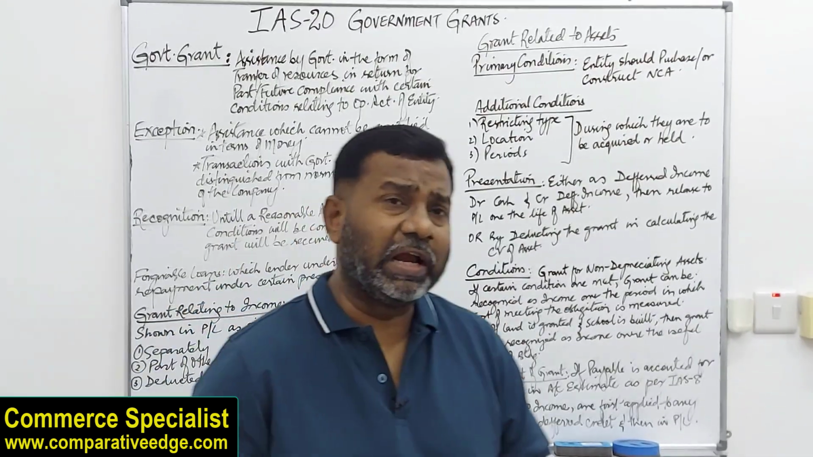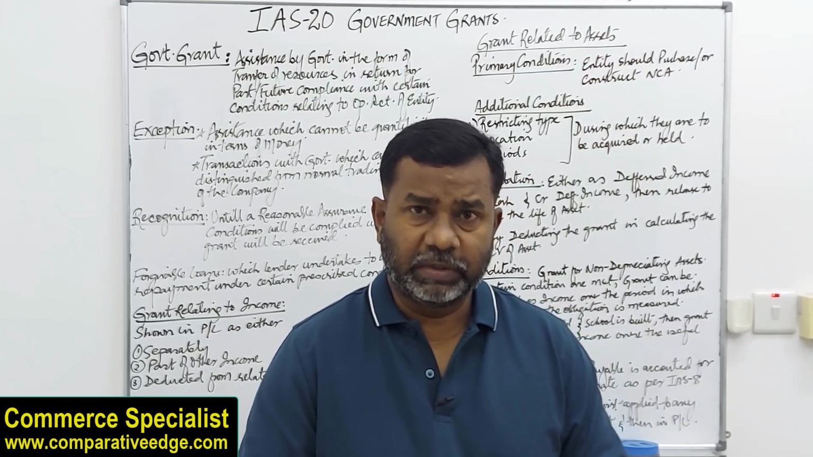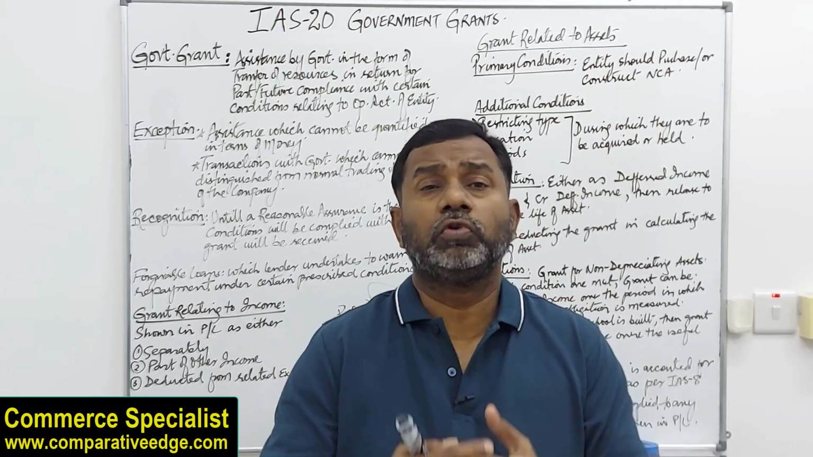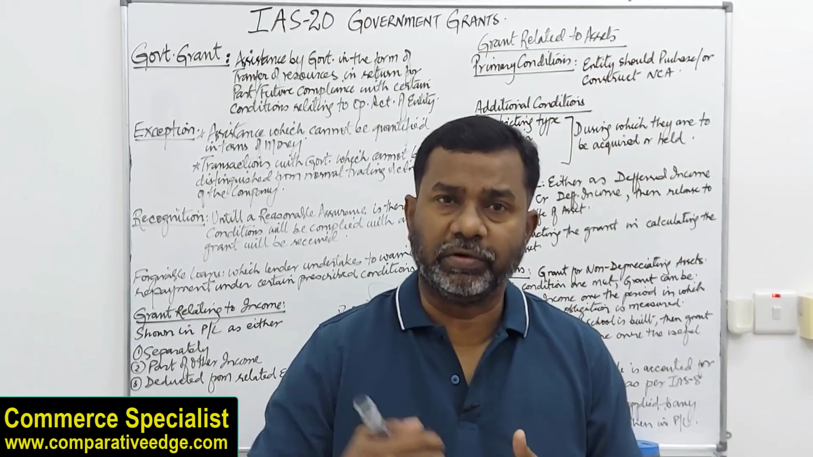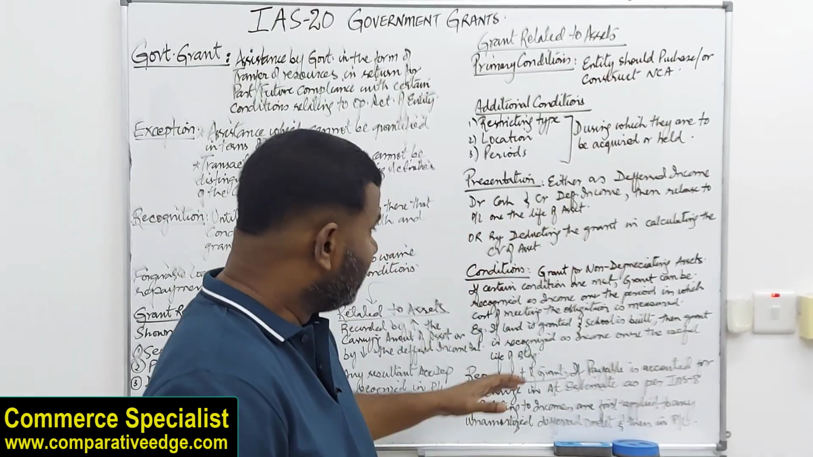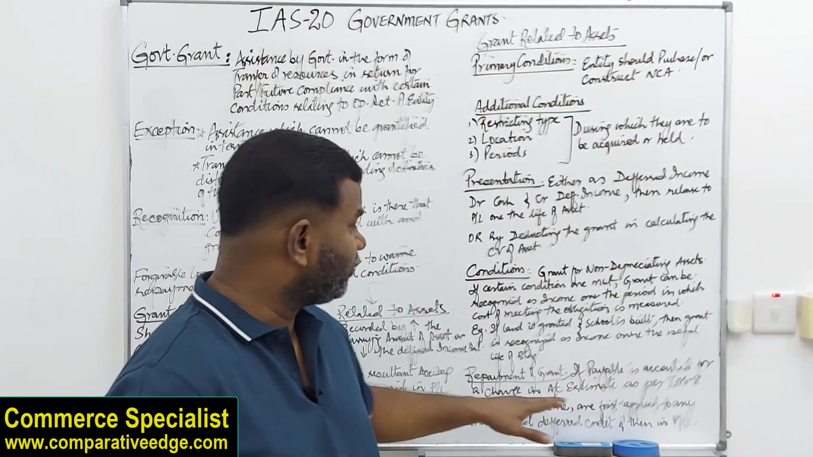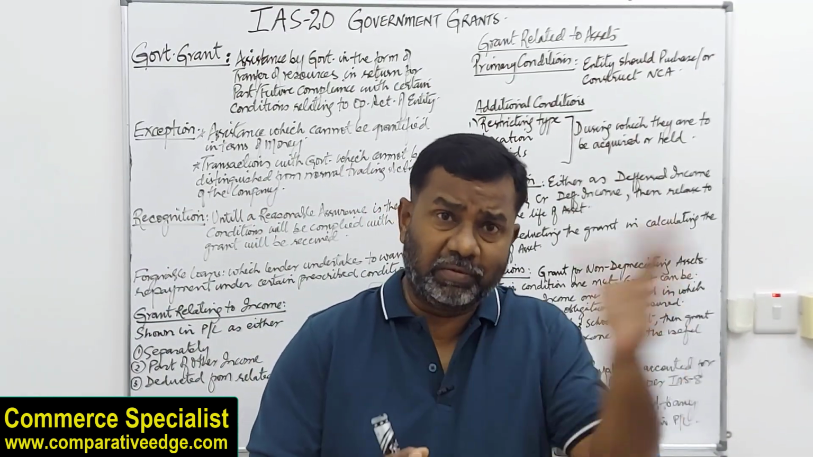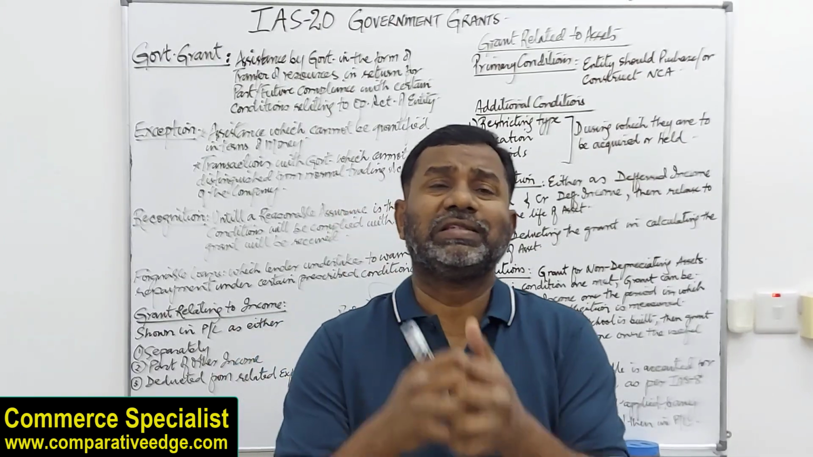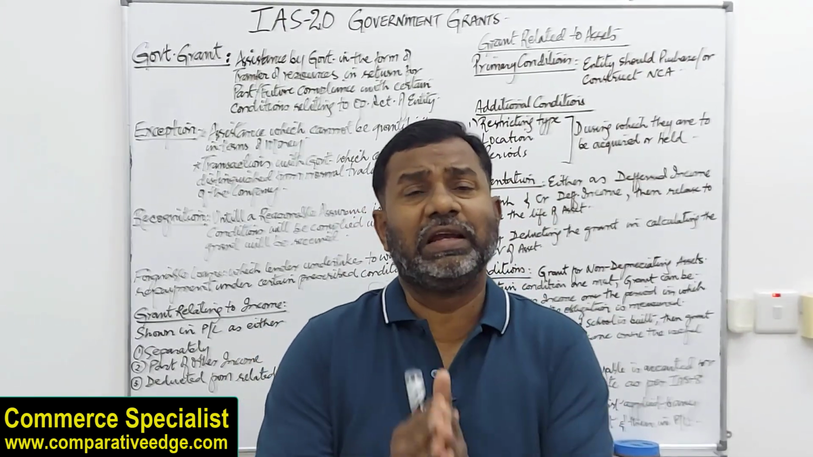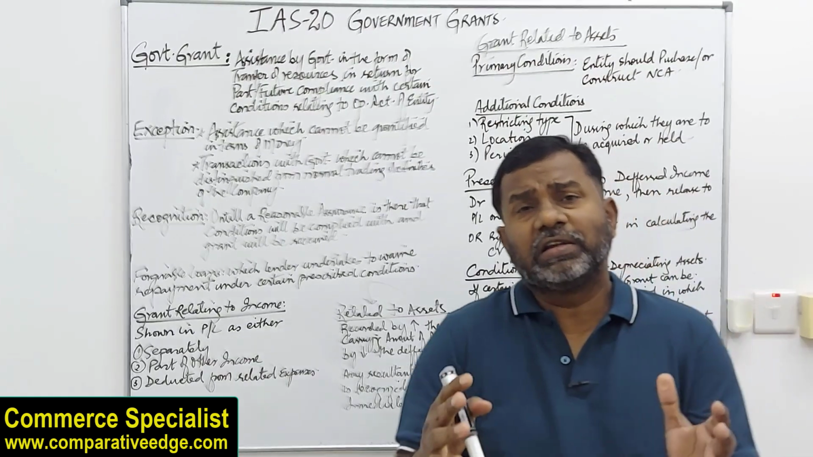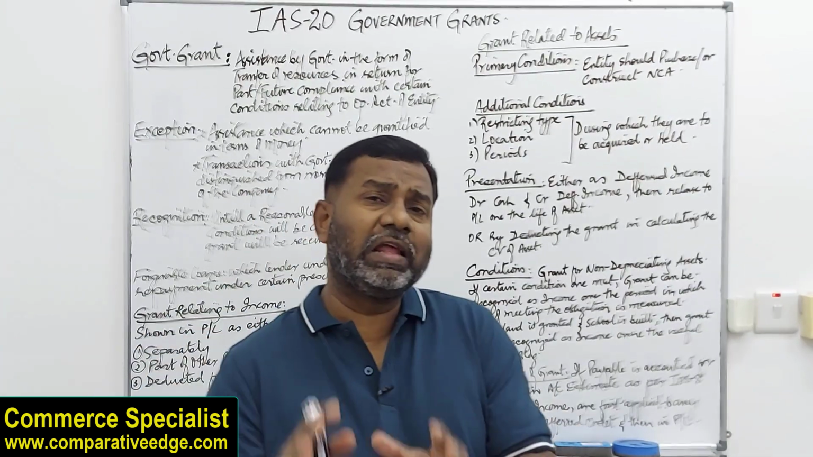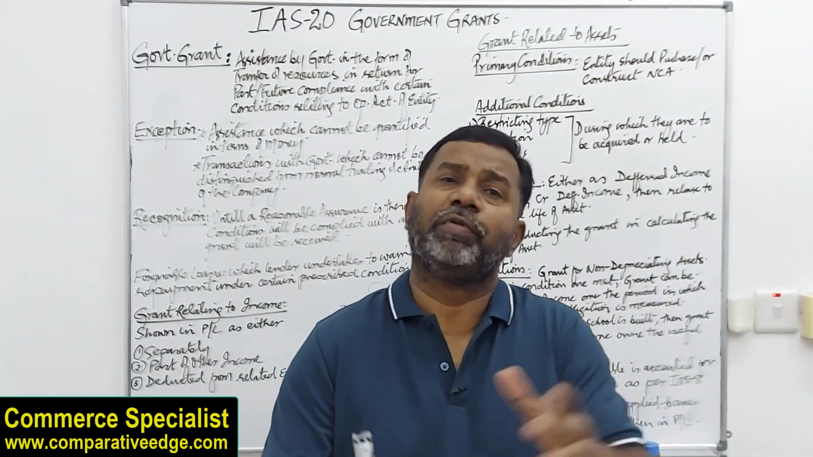Then what we need to understand is repayment of grants. Sometimes you do receive a grant, but you're supposed to pay it back over a certain period. What happens then is, if it is repayable, it is accounted for as a change in accounting estimate as per IAS 8. So if the grant is repayable, it should be accounted for under IAS 8 accounting estimates. If the grant is relating to income, it is first applied to any unamortized deferred credit, and then if anything is left, in profit and loss.